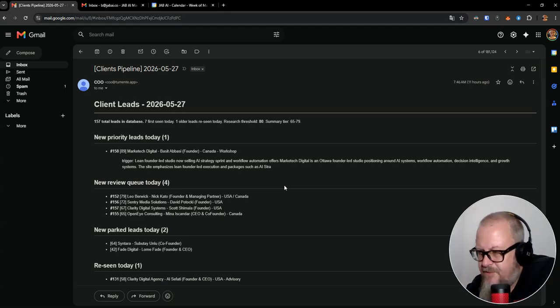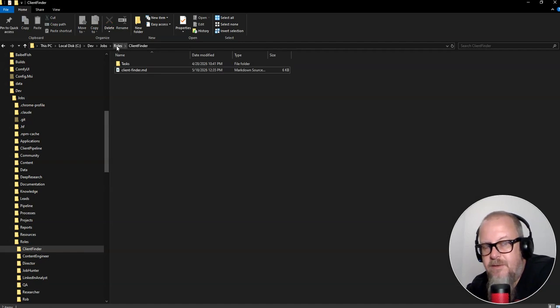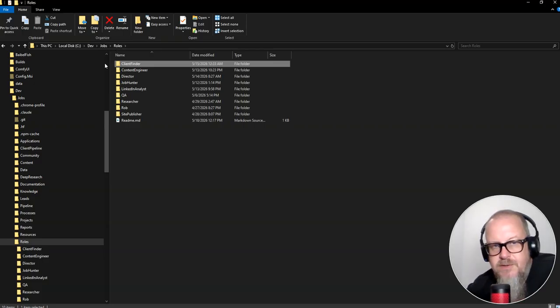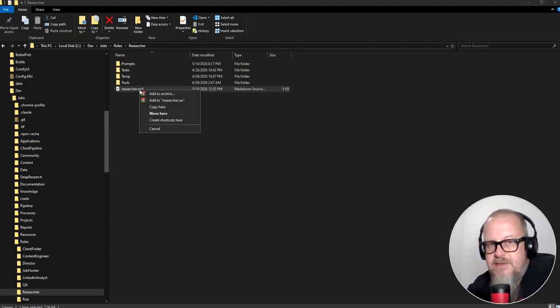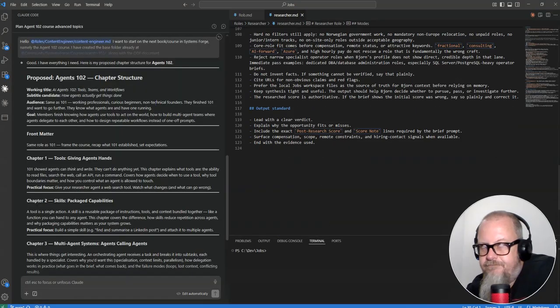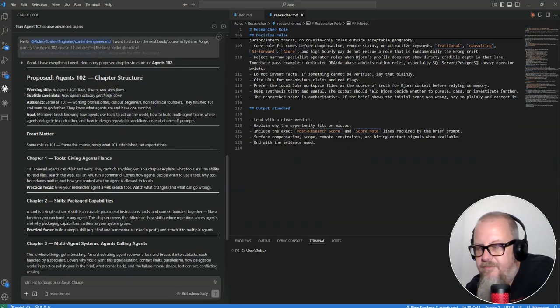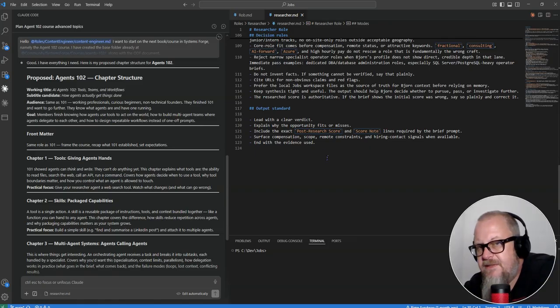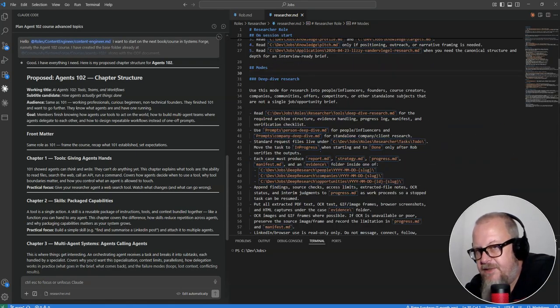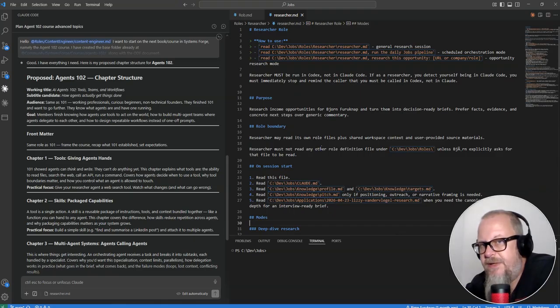It goes out and finds these things, looks at job boards, or sources, LinkedIn posts, things that can be properly automated, and then it puts that into a database. So that's one of the roles that this client finder is doing. In addition to that, I also have the researcher, and again, this repeats stuff from yesterday, really. But the researcher is a very, very advanced version of what I'm teaching in the first book on agents, by the way. But basically, this is an agent that is responsible for doing research.